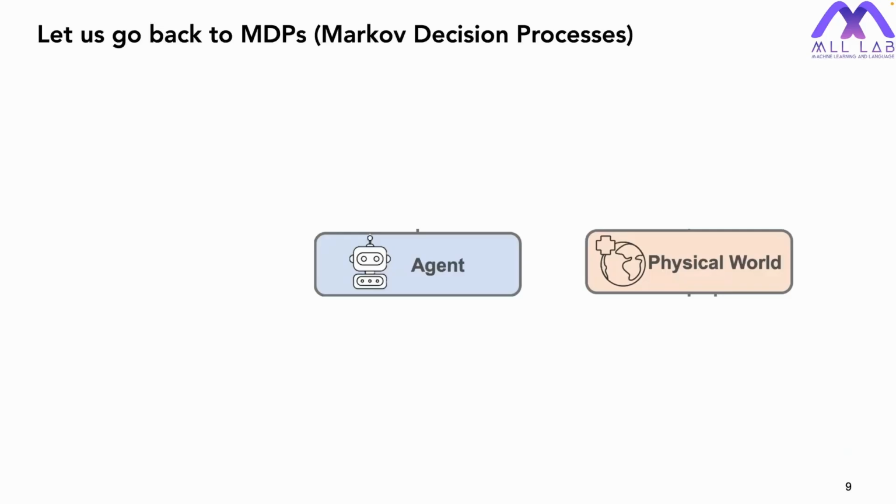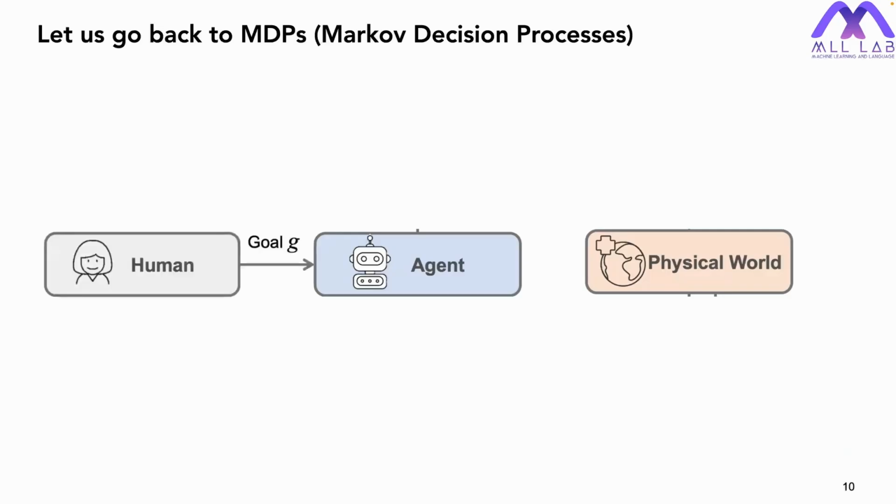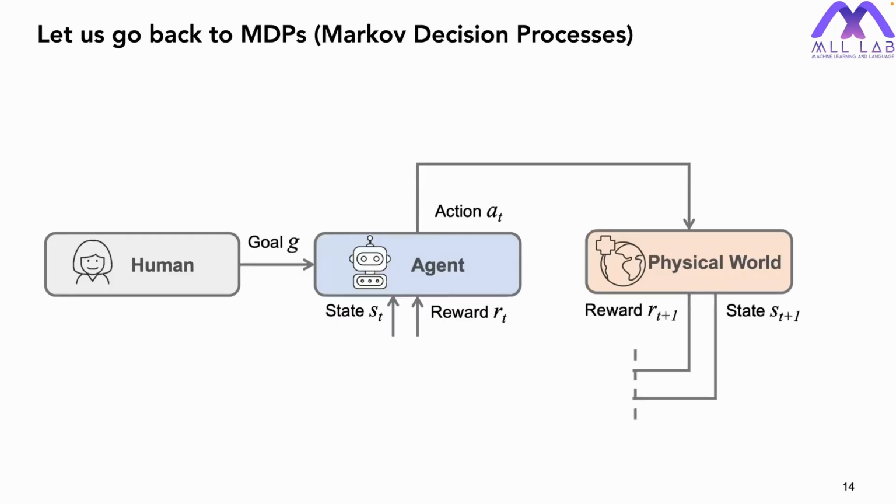So we have two parties in the task: the agent and the physical world. From the agent's perspective, we first take the goal as an input, and then the agent observes the environment, so it sees the state. Given the state, it predicts the action and executes the action in the physical world. The physical world then gives the reward back, and we get the updated state. So this is the entire Markov decision process.